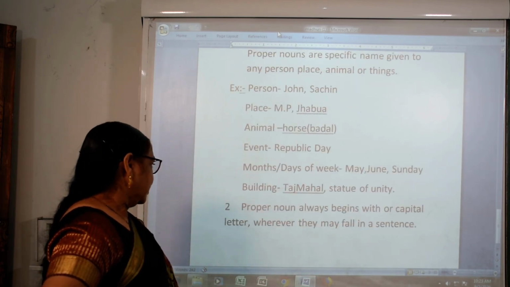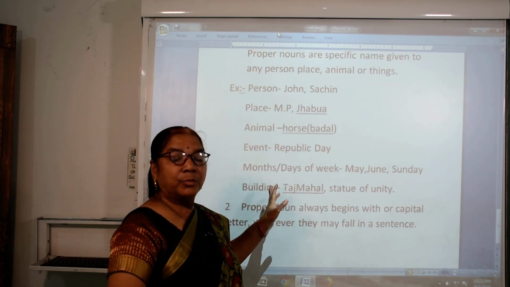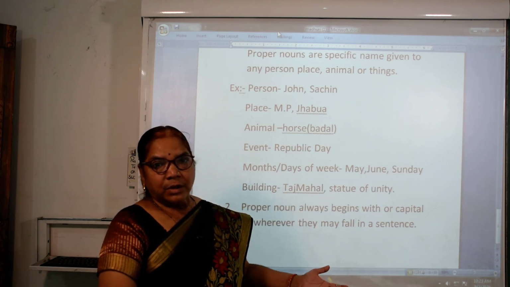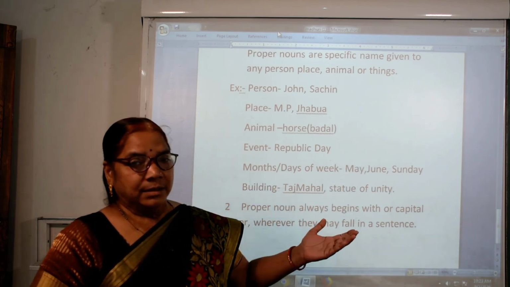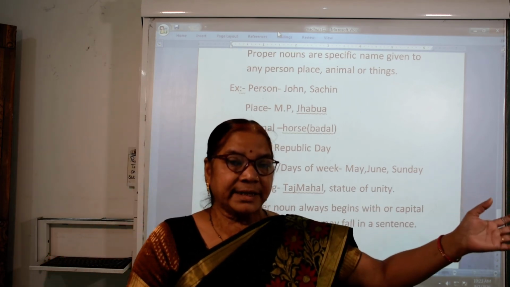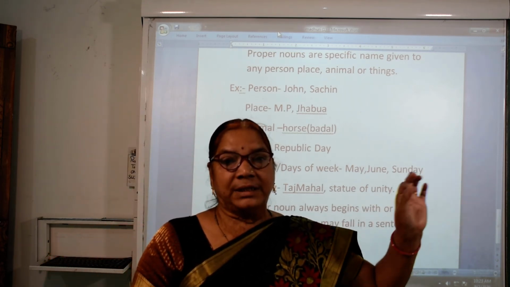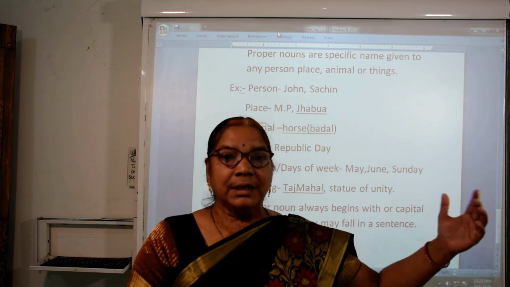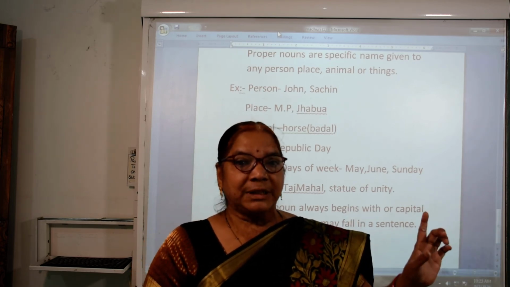Any building, any monument. Suppose Nagarpalika is a building, but its name is Nagarpalika office.